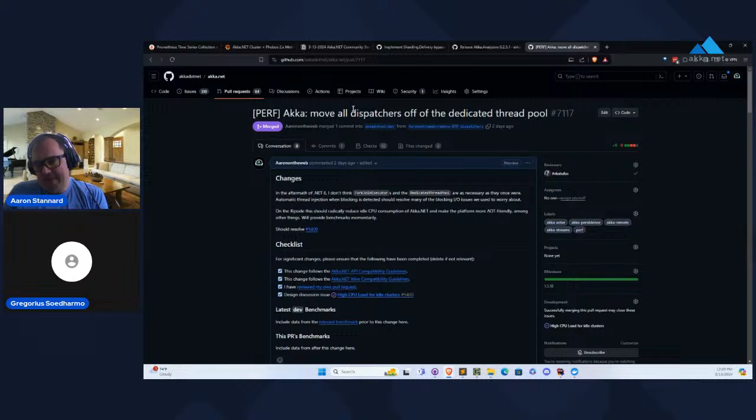But a problem that the dedicated thread pool has always had is that it's not nearly as resource efficient as the normal .NET thread pool at waiting for work and doing work sharing. Also, the dedicated thread pool doesn't perform hill climbing, which is what the .NET thread pool does. Hill climbing is a type of algorithm for trying to find local maxima inside a curve.